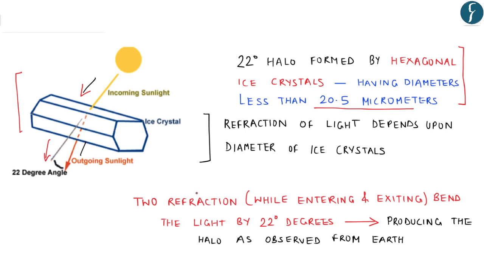And this halo is formed after two refractions: one while the sun rays enter this particular ice crystal, and the second while exiting it. So here in this picture we see that the sunlight is bent by 22 degrees through refraction, producing the halo as observed from earth. So this topic becomes important as a rare geophysical phenomenon.